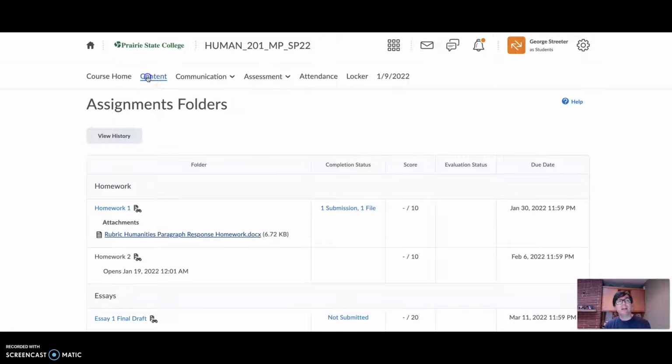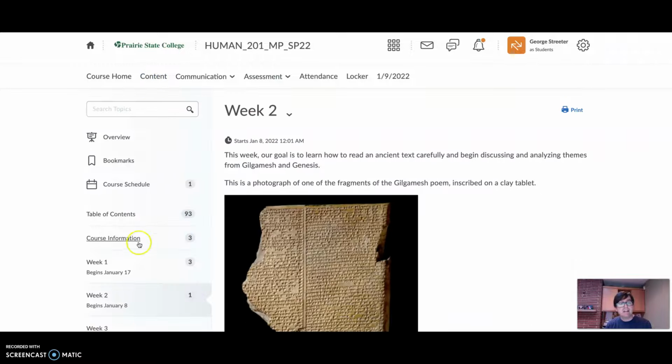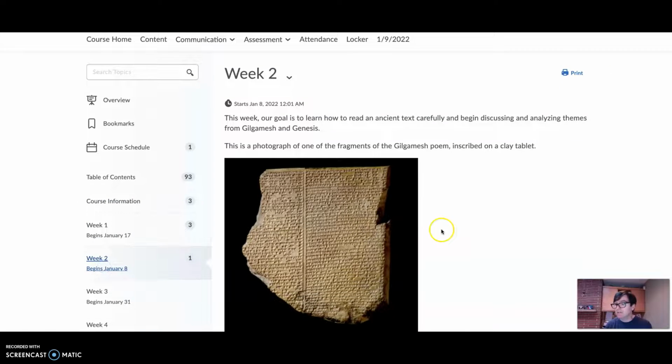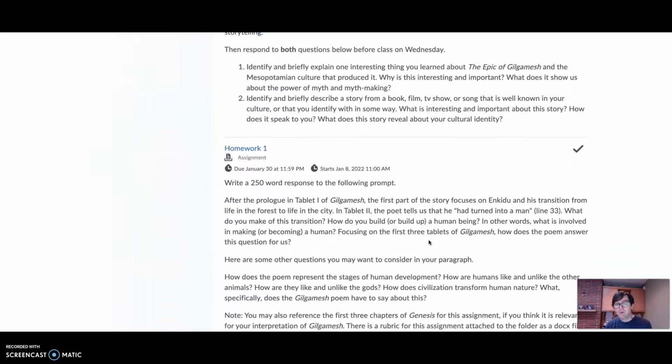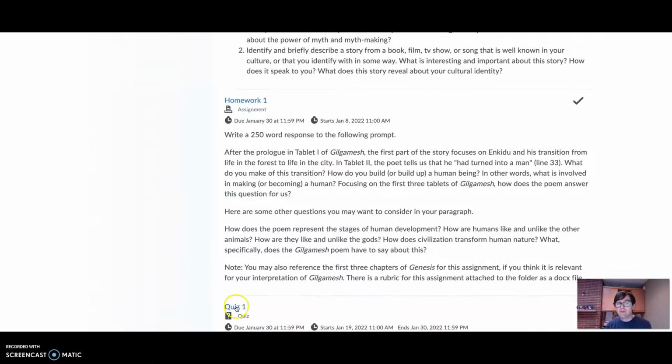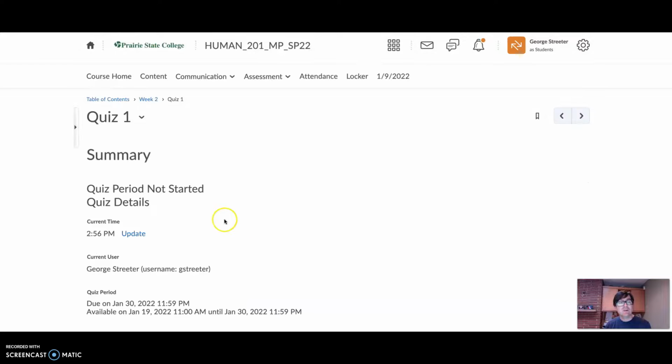Okay, but you can access that folder directly from the content module in which it's due, and that's so week 2. Same goes for the quizzes. There will be a quiz due in that second week, and if you click here, it takes you to the quiz portal. It's not ready to be taken yet, but it tells you how much time you have, 30 minutes to complete it.